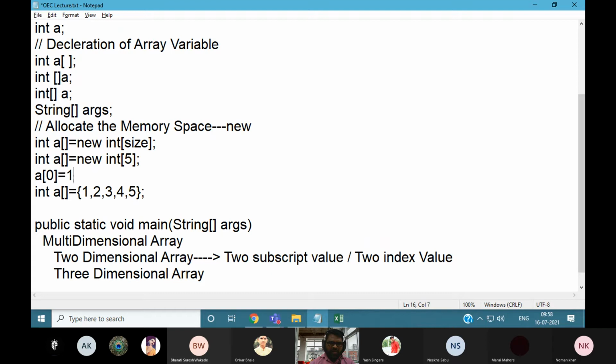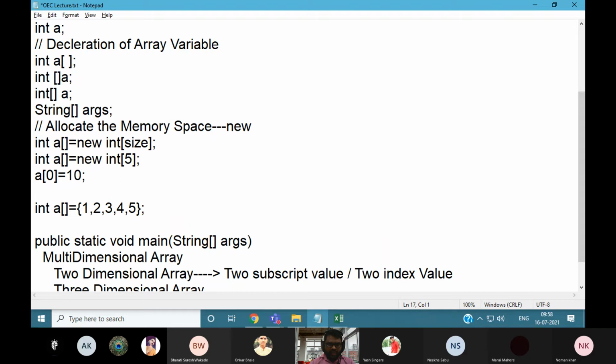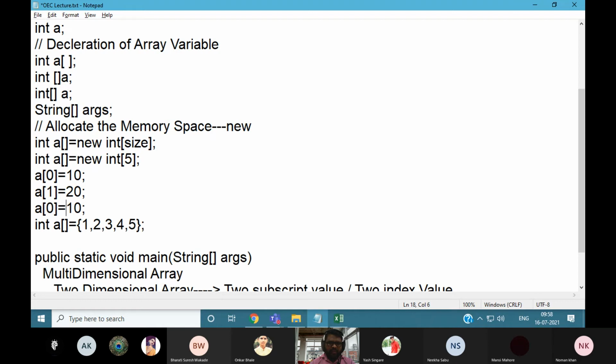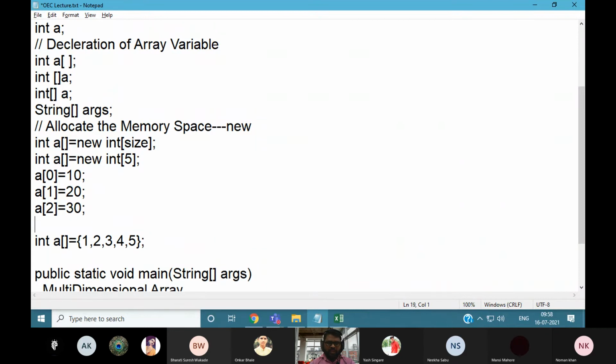For example, you want to store the first element in your array as 10, the second element will be 20, the third element means second index value, 30. Randomly you can choose any value.